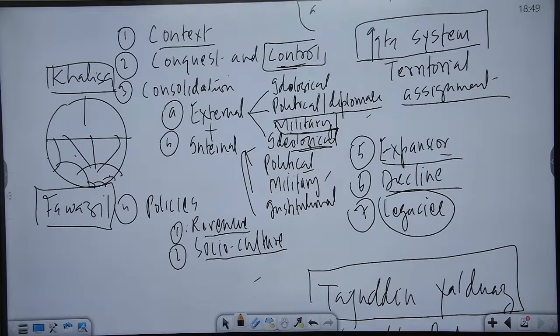In short, Ikta system, part of the bureaucracy of the Delhi Sultanate, first systematized by Iltutmish. It was a system based on territorial assignment. Territories were assigned to important nobles, but these assignments were neither hereditary nor carried any sovereign rights.